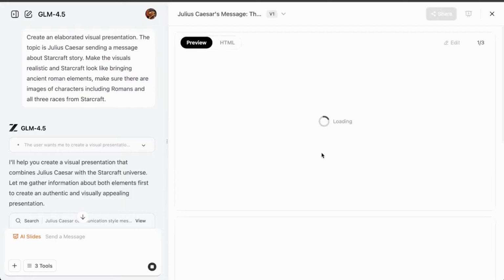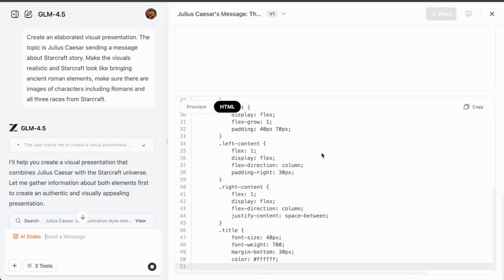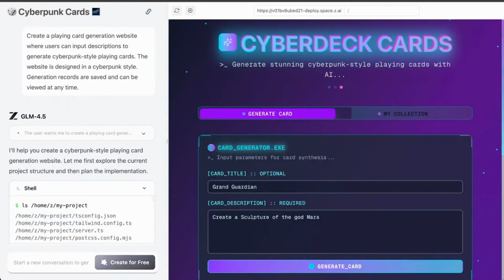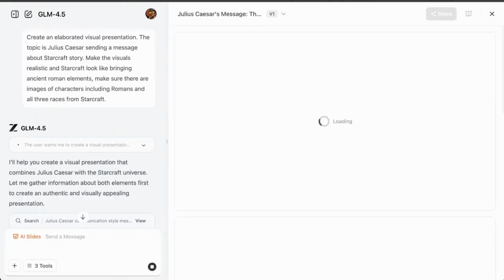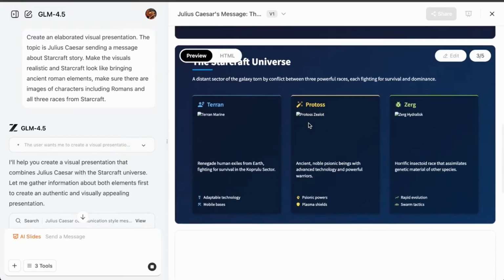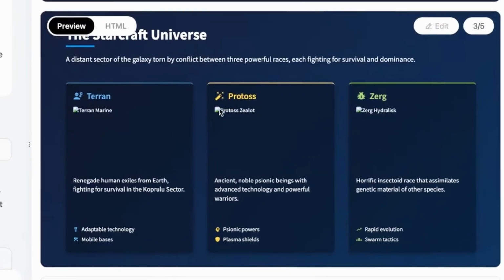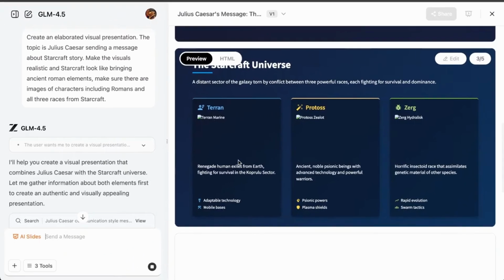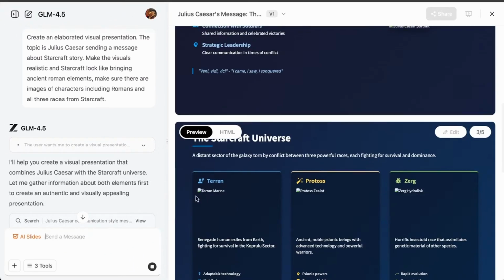Wow. So in this one that it's generating right now, I asked to generate more images. So not sure if they're going to be able to do it, but let's see the result. I can close this one right here. It's pretty much similar to the other one. The images, it seems like it tried, but it did not succeed in bringing the images here.